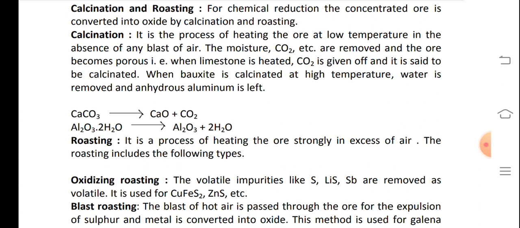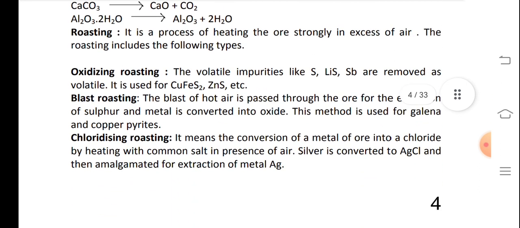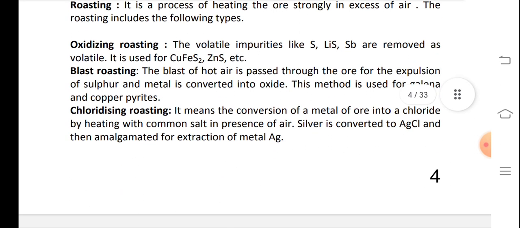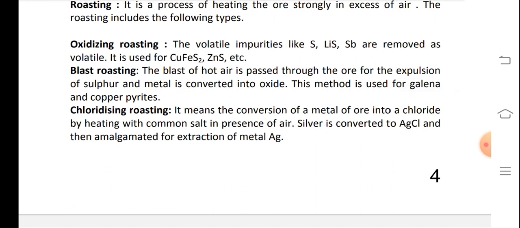Roasting is a process of heating the ore strongly in excess of air. The roasting includes the following types. Oxidizing roasting: the volatile impurities like sulfur, arsenic, antimony are removed as volatile oxides. It is used for CuFeS2, ZnS, etc.